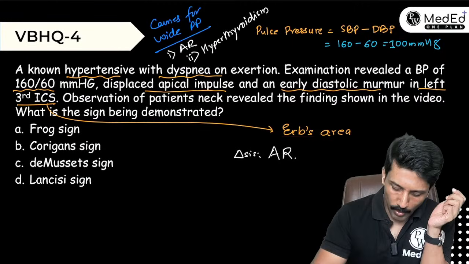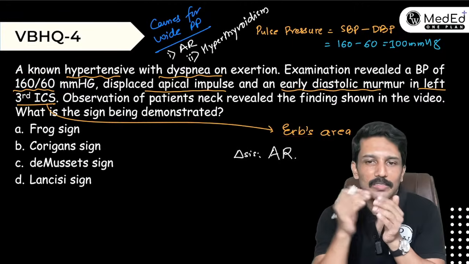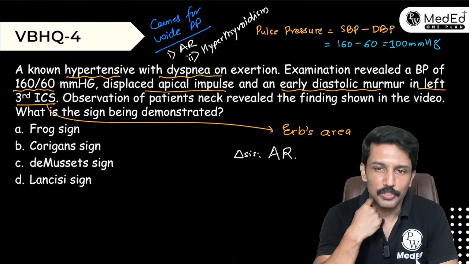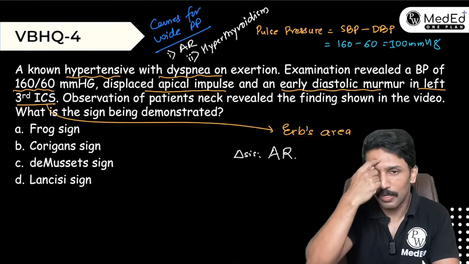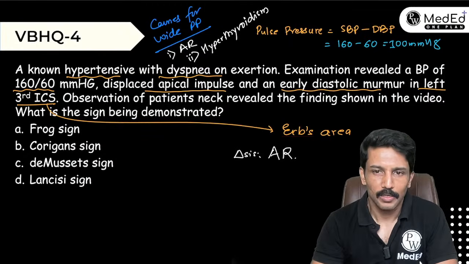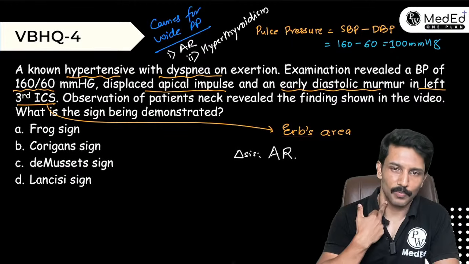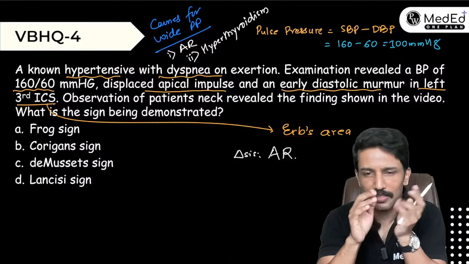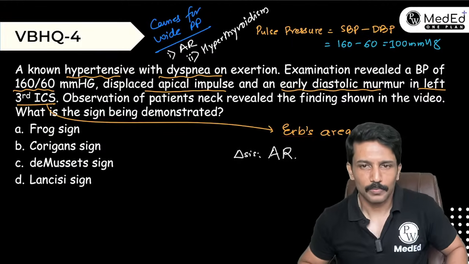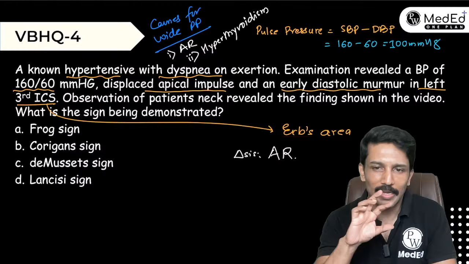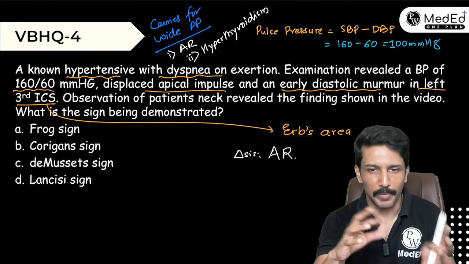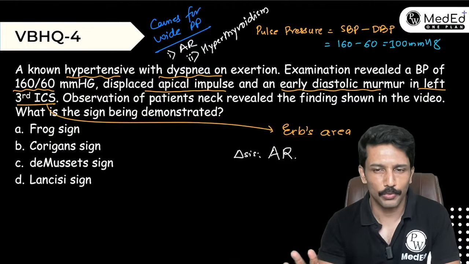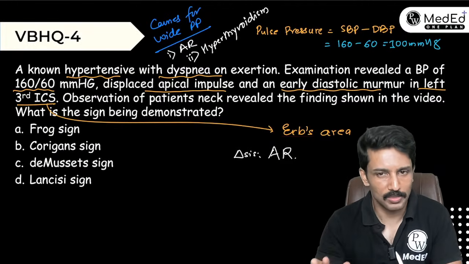Because of this wide pulse pressure, a lot of pulses become visible in aortic regurgitation. Like you will have visible uvula pulsations, visible forehead capillary pulsations, visible carotid pulsation, visible brachial artery pulsation, visible nail bed pulsations, and we have given names for all these signs. Till now, the named signs in AR were asked as match the following, or which of the following is not or is a finding in AR. But now you can expect video based questions as well.